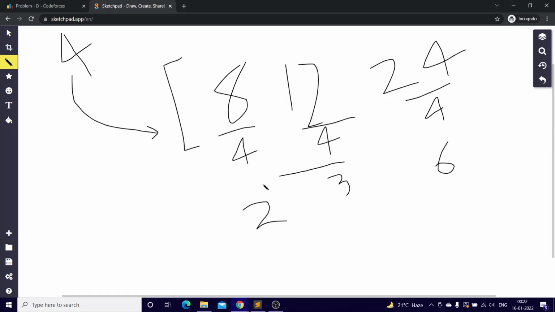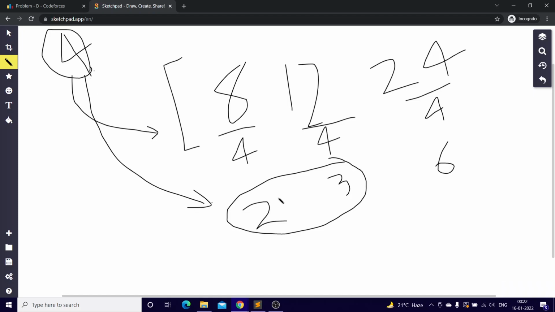Yes, we have 2 and 3 which are co-prime. So then this is possible. You can get a GCD of 4 because there are two numbers in the whole array which when divided by 4 give co-prime numbers like 2 and 3.